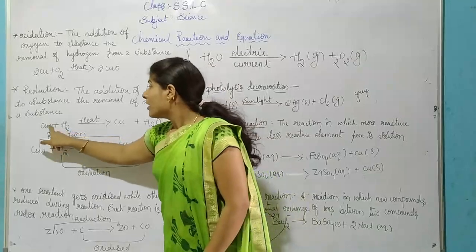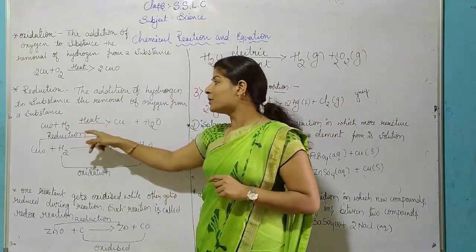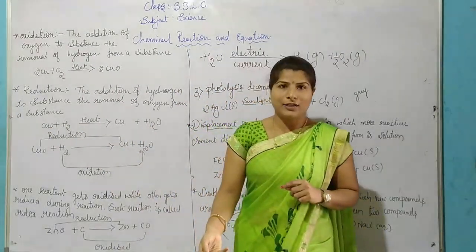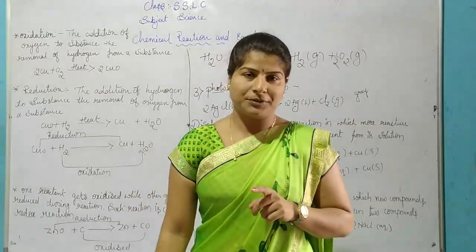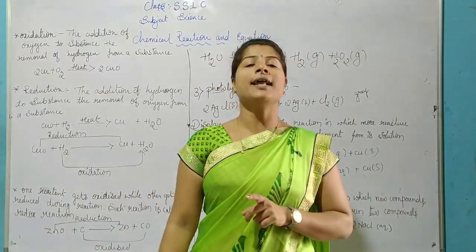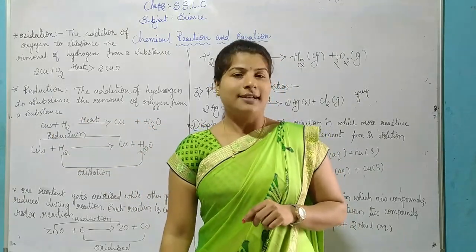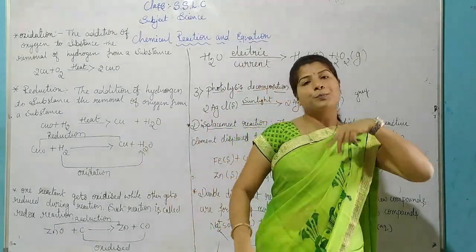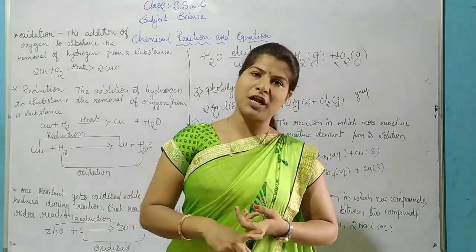Here see, hydrogen is added, oxygen is removed. Here oxygen is removed and hydrogen is added. This process we call reduction. The addition of hydrogen and removal of oxygen in the substance is called a reduction process. After this, in one equation, both can be happening: reduction also happening and oxidation also happening.